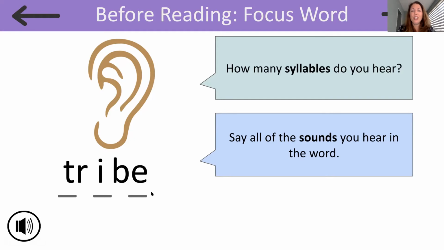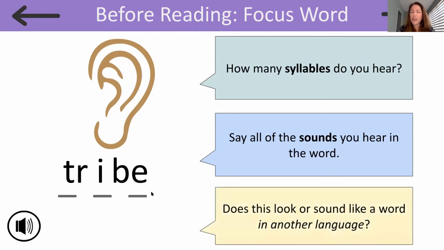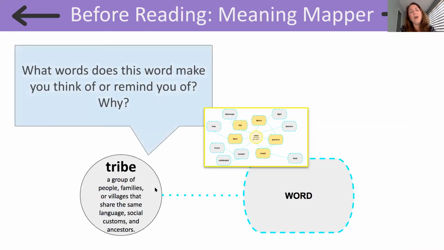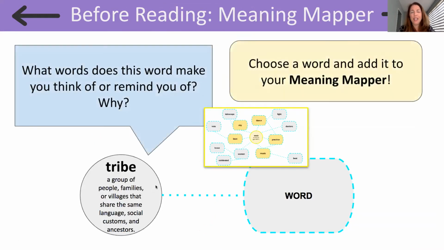So let's take a look at the word tribe. And I want you to think about if this word looks or sounds like any other word in another language. All right, readers. So now let's take a look at our Meaningmapper. Take your Meaningmapper out now. And let's think of our focus word, tribe.